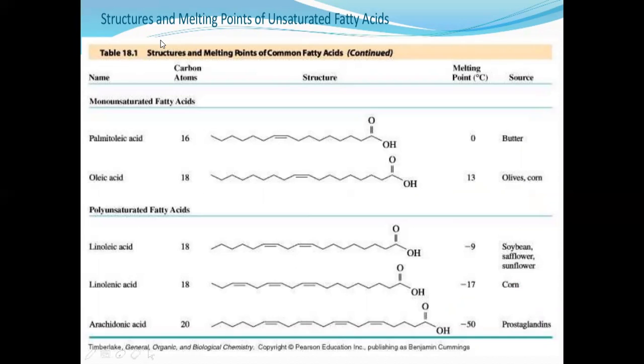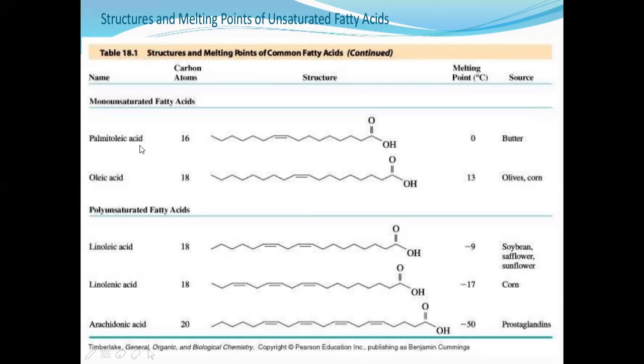Now, here we can see the structures and melting points of unsaturated fatty acids. Similarly, in the previous slide, we saw these same details for saturated fatty acids. Now, let us see them for unsaturated fatty acids. First one is monounsaturated fatty acids. Mono means, as I told you, that in this compound we have a double bond at a single position. At one place it has a double bond.